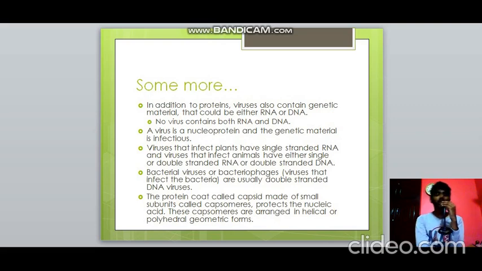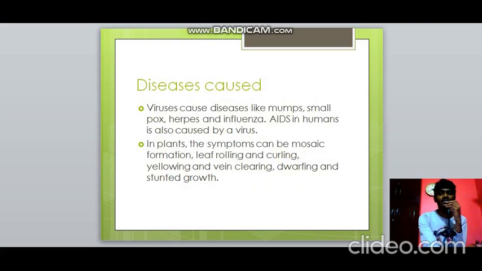A virus is a nucleoprotein, and the genetic material is infectious. So plants have single-stranded RNA, and animals have single or double-stranded RNA or double-stranded DNA, mostly double-stranded DNA. Bacterial viruses, just now we saw, are double-stranded DNA, and the protein coat is known as capsid. It's made up of subunits called capsomeres. It protects the nucleic acid, and they are arranged in helical geometric forms. So the protein coat is called capsid.